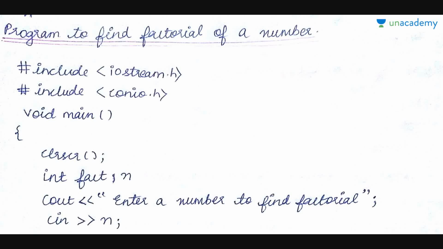Let us see the program for finding factorial of a number using the control statements what we have studied. First, this is the preprocessor directive #include iostream.h, and then here you have #include conio.h. Then we enter the main, and after that you have clrscr. It's all the same structure of a program. And then here we have enter a number to find factorial. Once you enter a number, the user can enter any number, and that is stored in n, because you have declared n as integer. Whatever the user enters, that is stored in the variable n.